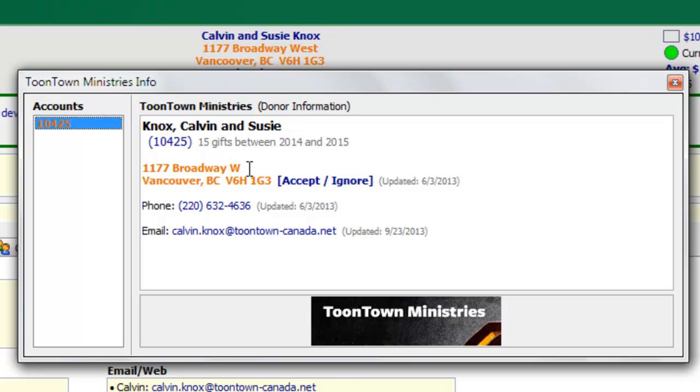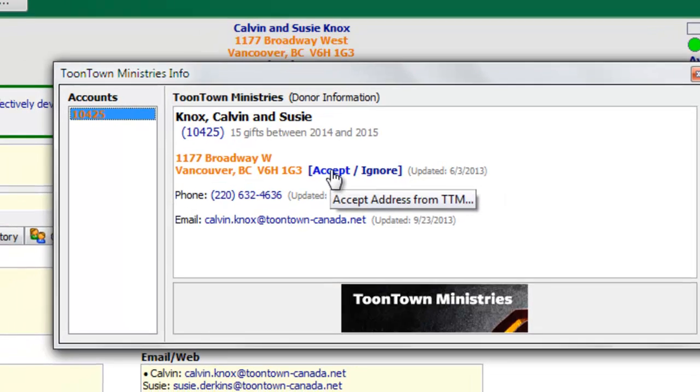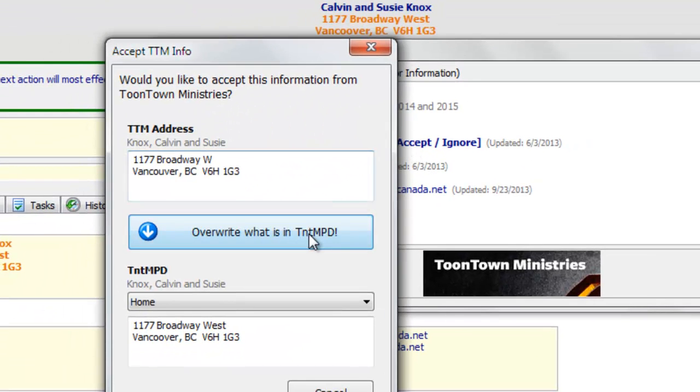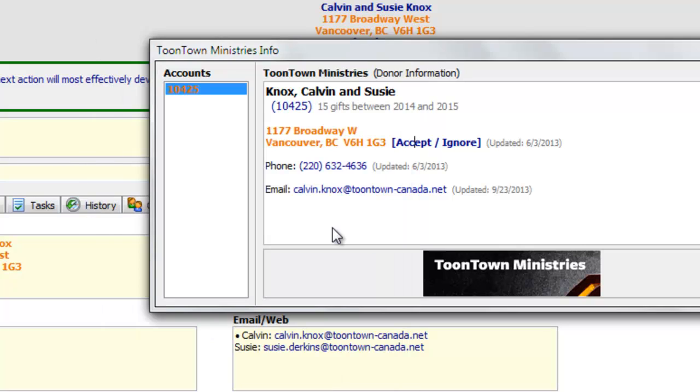In the United States, a lot of times, it's also a postal code is different. It's missing the 4-digit extension that the ministry uses for the postal service, but most consumers don't use the extended postal code. So I can accept this change or ignore it. Now, if I accept it, what TntMPD is going to do is give me an opportunity to overwrite the address. In this case, I am going to overwrite the home address, but I'm just going to overwrite it.